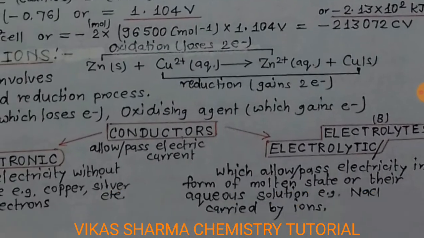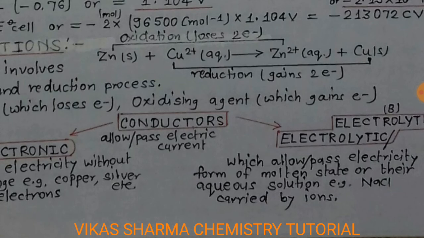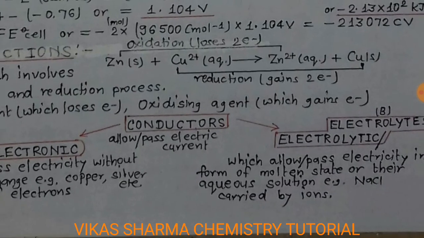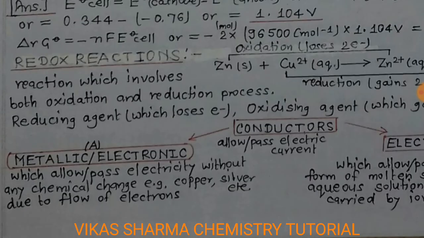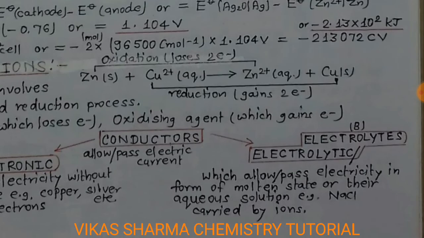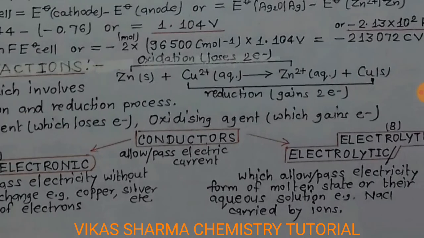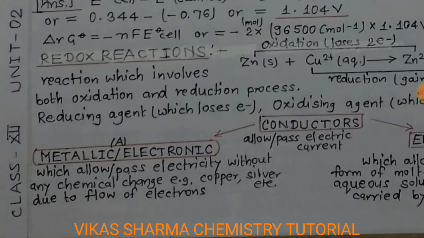Students, conductors are substances which allow or pass electric current. There are two types of conductor. The first one is metallic or electronic conductors, and the second is known as electrolytic conductors. First we discuss metallic or electronic conductors, which pass electricity without any chemical change. Examples are copper, silver, etc. The reason is the flow of electrons, so they are considered metallic or electronic conductors.